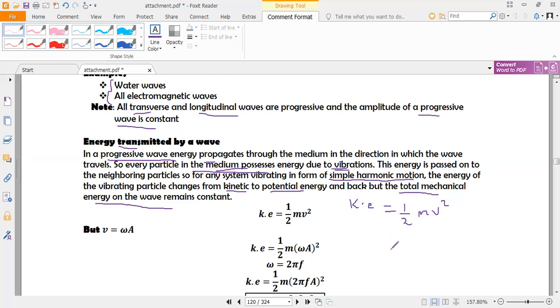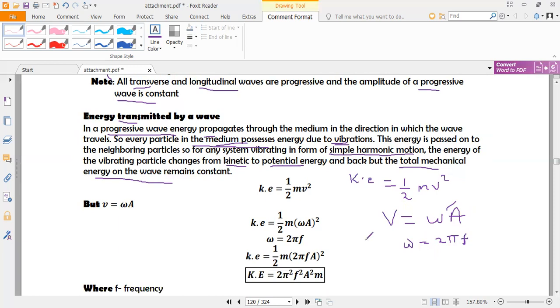This implies that the velocity v will be given by omega a, where omega is what we call the angular frequency. Angular frequency omega is given by omega = 2 pi f. Omega is the rate of change of angle. If we substitute 2 pi f for omega in v, then v is equivalent to 2 pi f a, where a is the amplitude of the wave.